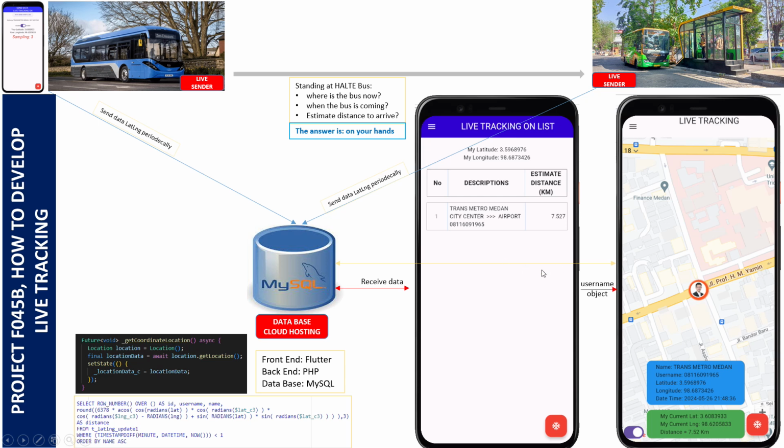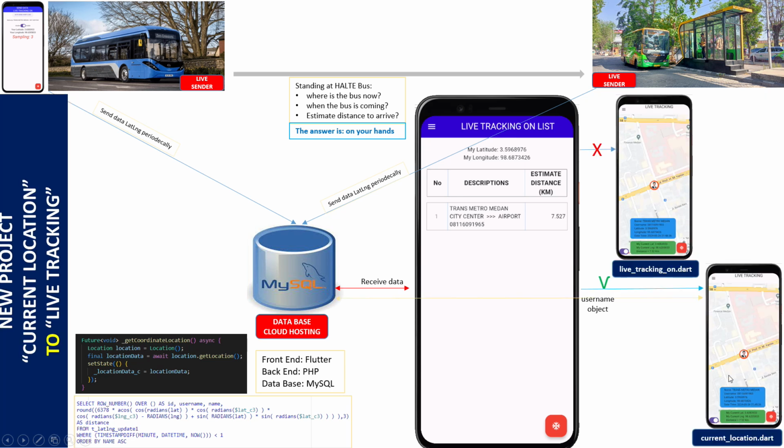This is just dummy information. This is my username. This is the distance from this bus to the halte. If we click here, this application will send the username object to this page. On this page, after that, it queries data from here where the username is like this, because we want to see where this username is now on the maps.